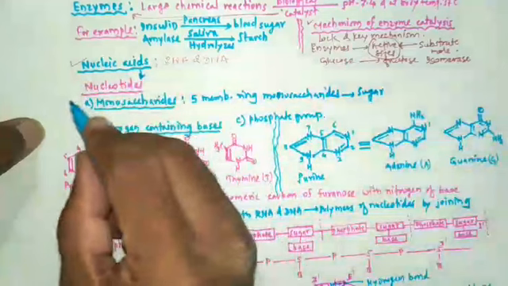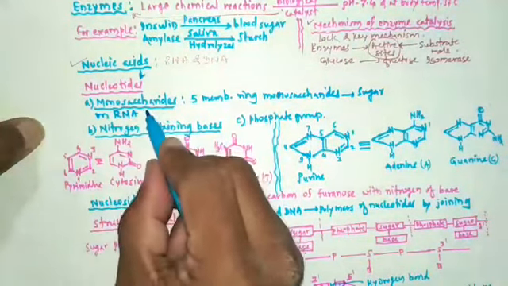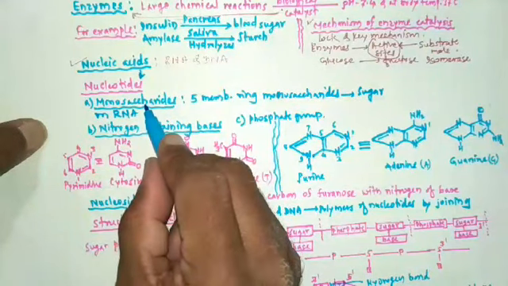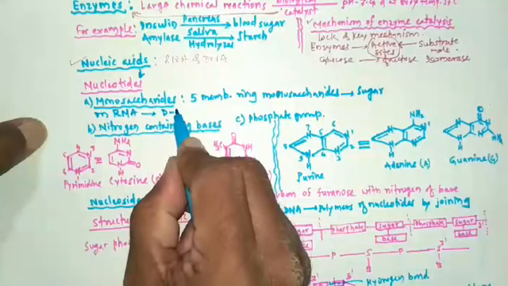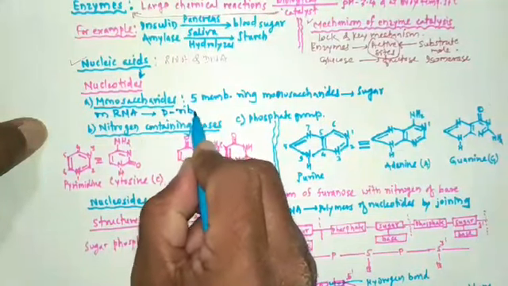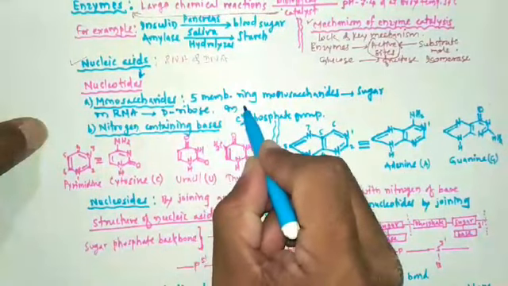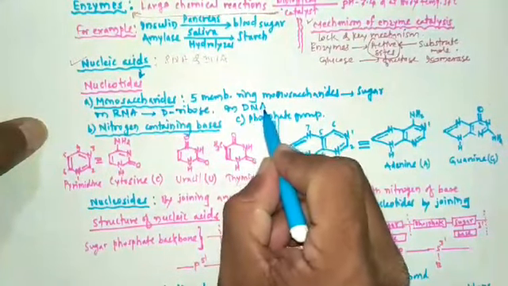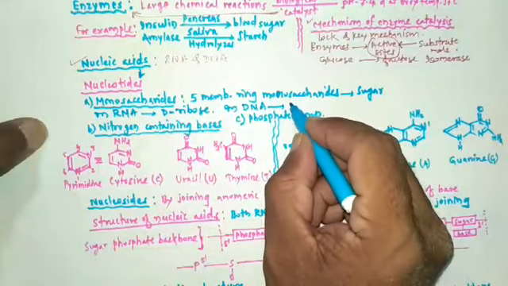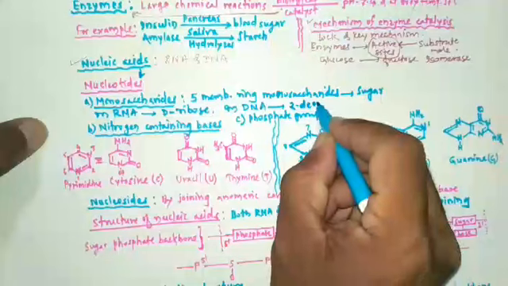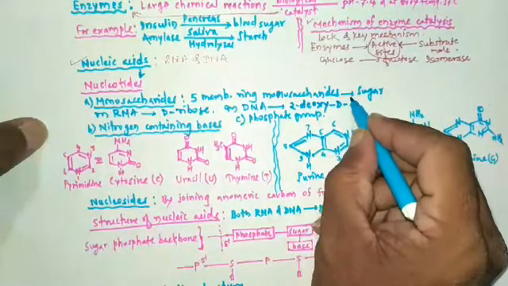In RNA, the sugar component is D-ribose sugar, while in DNA, the sugar present is 2-deoxy D-ribose sugar.